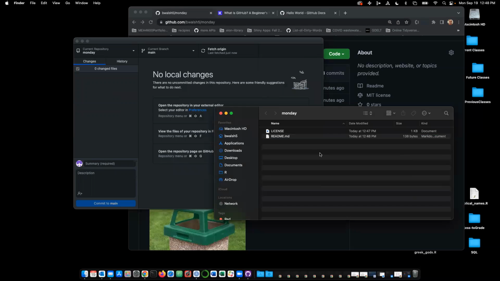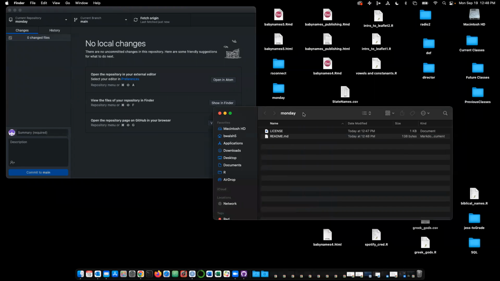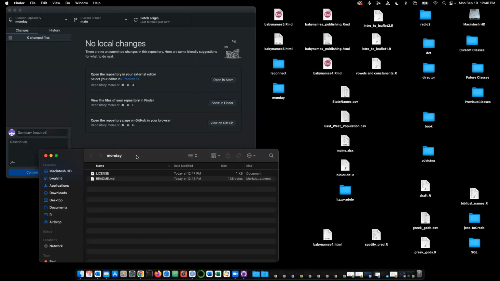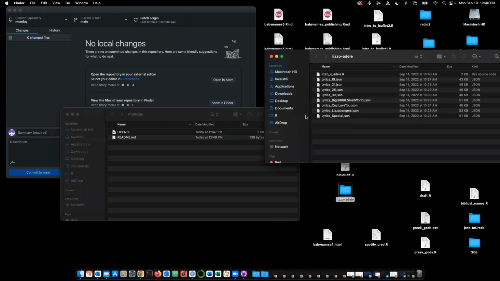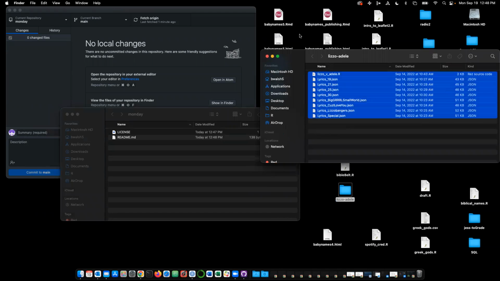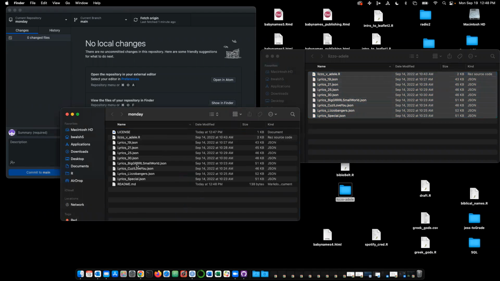Let me do some funky things. I want to add some files to this project, and I'm going to add them locally and then push them to github.com. Okay, so let me get this out of the way. So as you can see, my desktop is an absolute mess. So I'll grab some of that stuff. Well, here's the Lizzo and Adele stuff we did on Friday. Let's upload all that. Now I'm going to make a copy of this stuff, right? I'm not going to actually take it out of Lizzo and Adele. I'm going to make a copy of it.